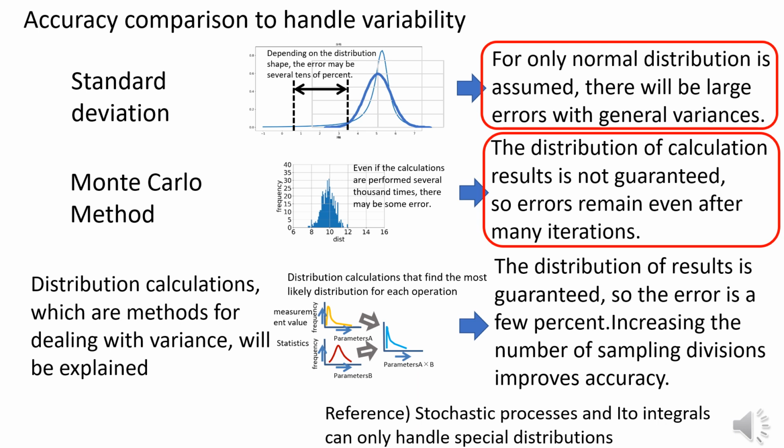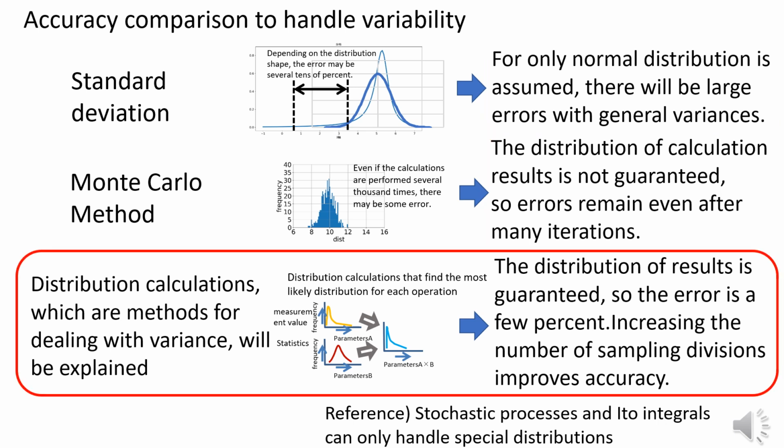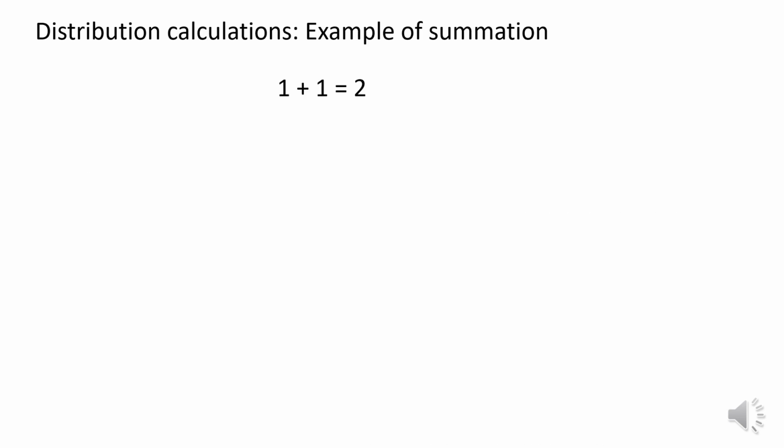The reason for this is that existing numerical calculations do not have the ability to handle variance correctly. In fact, the variation is magnified by calculation. As a countermeasure, we proposed an arithmetic operation that has the ability to handle variance correctly. The mathematics mentioned in dealing with variance is called distribution arithmetic, which extends vectors into probability distributions in order to